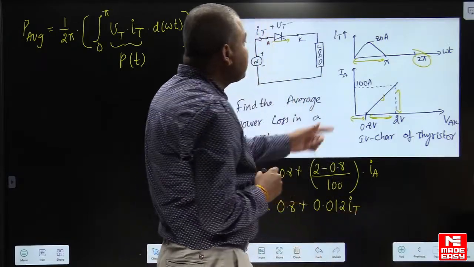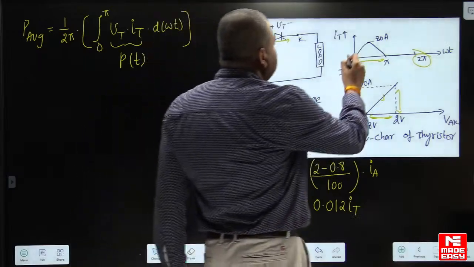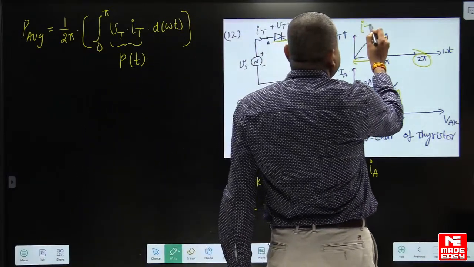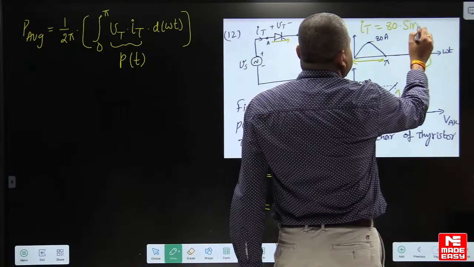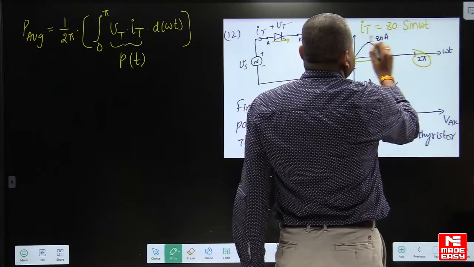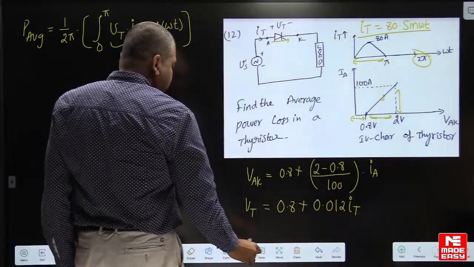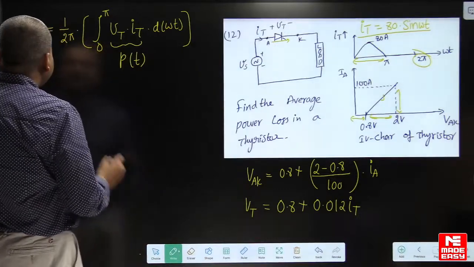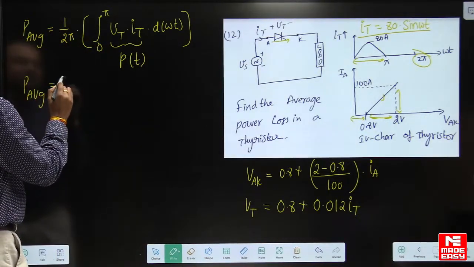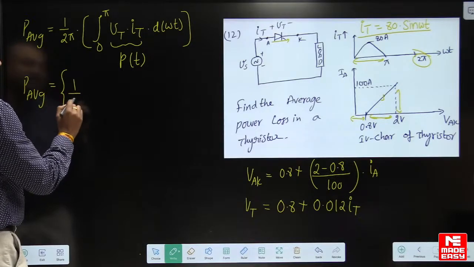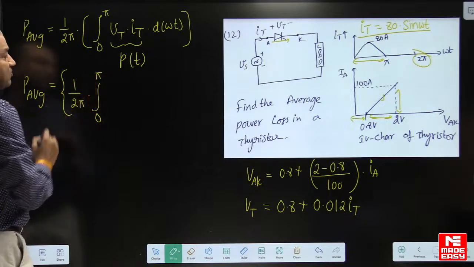And what is the equation of thyristor current? It is a sinusoidal function. So here the equation for thyristor current is peak 80 into sin omega t. That is the equation of thyristor current during the interval 0 to pi. Let us substitute here. Average power loss is equal to 1 by the time period 2 pi, integral 0 to pi.